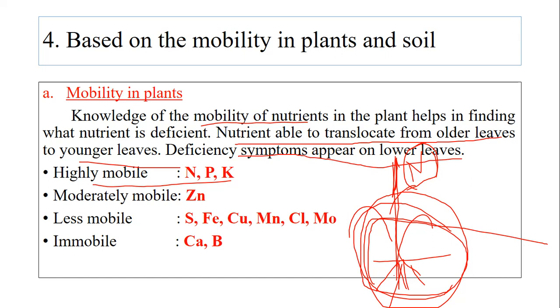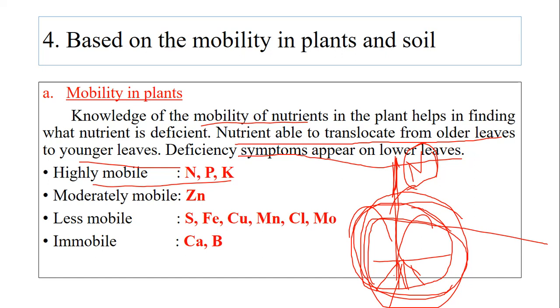So when a particular nutrient is highly mobile, it immediately moves to the topmost portion of the plant, and the deficiency symptoms are seen in the older leaves. Alright, so that's how we can expect the deficiency symptoms.